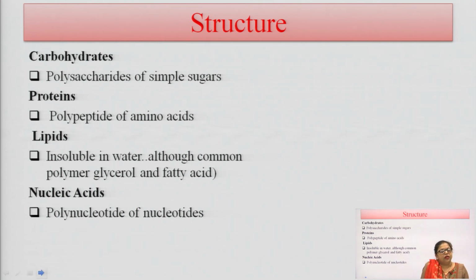The next is lipid. Lipids are insoluble in nature. You all know that oil and fat are insoluble in water, and they are helpful in normal body functioning and membrane preparation. The next is nucleic acid. Nucleic acid has monomer units called nucleotides or nucleosides. These are the basic units for the formation of nucleic acid. These polynucleotides or nucleotides help in the formation of DNA and RNA.